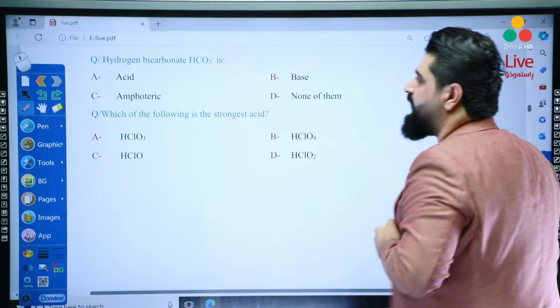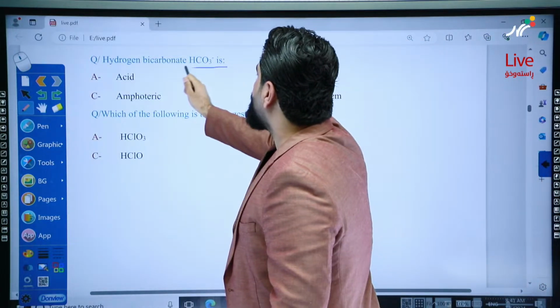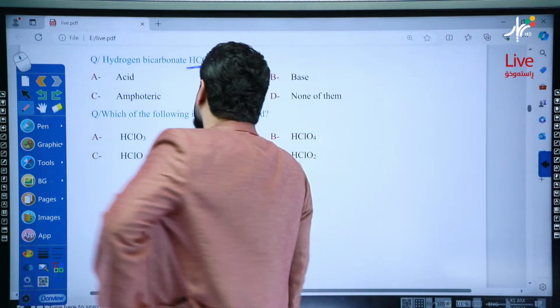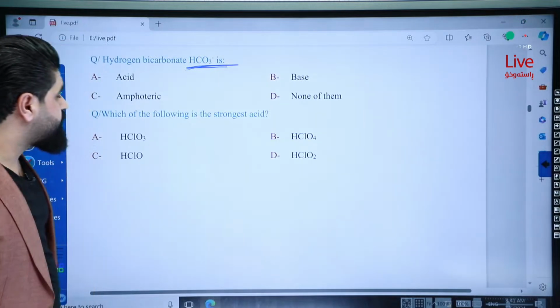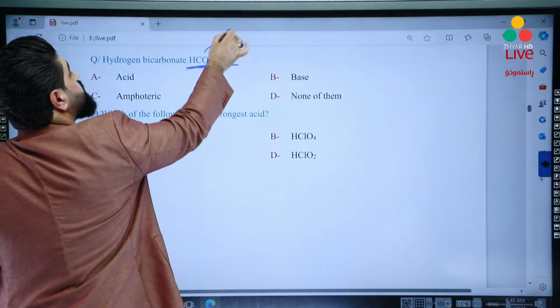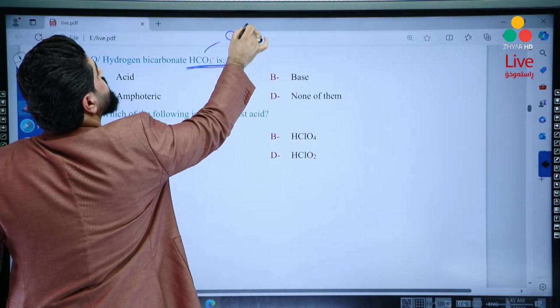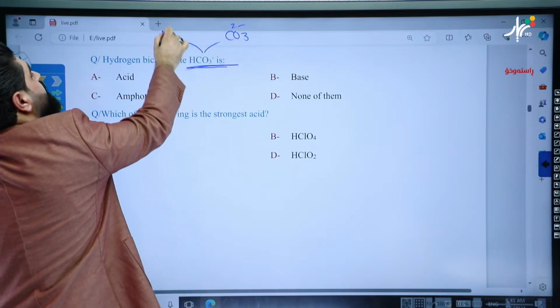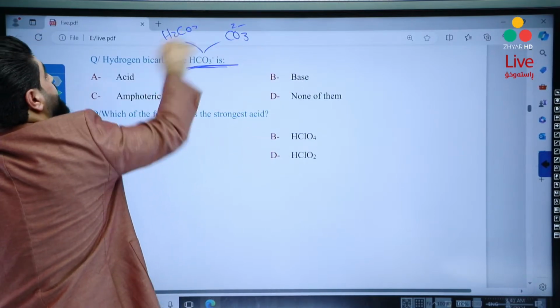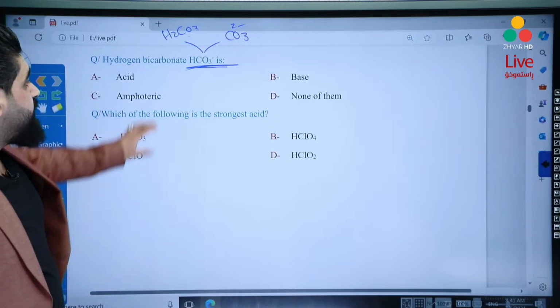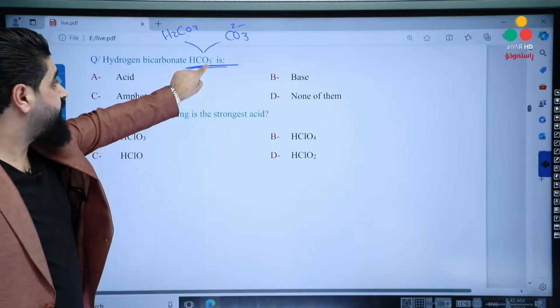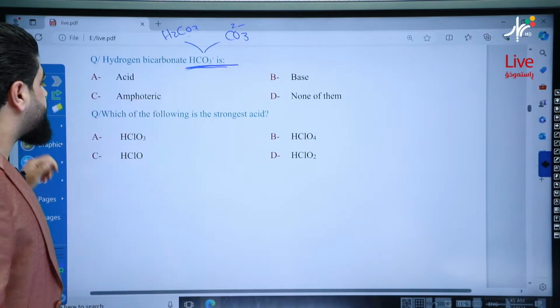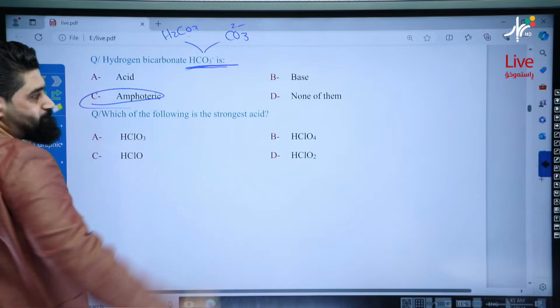Yalla. Hydrogen bicarbonate. What is hydrogen bicarbonate? Look, it can donate a proton to become CO3 negative 2. And it can accept a proton at the same time to become H2CO3. So this means it's amphoteric. Okay? Hydrogen bicarbonate is amphoteric.